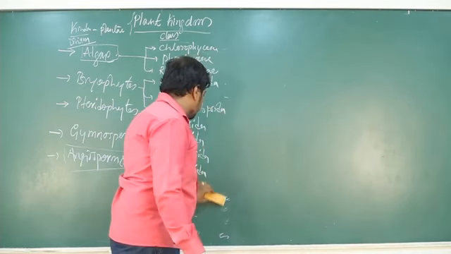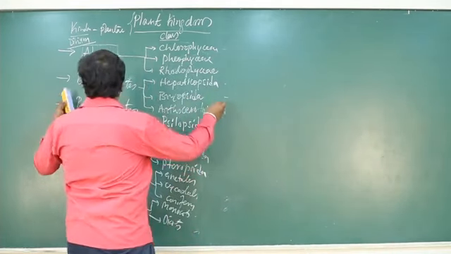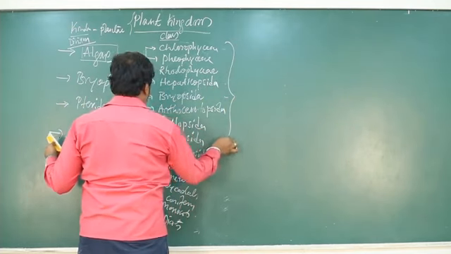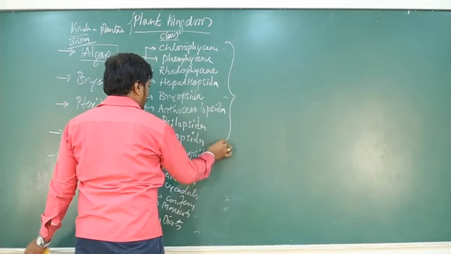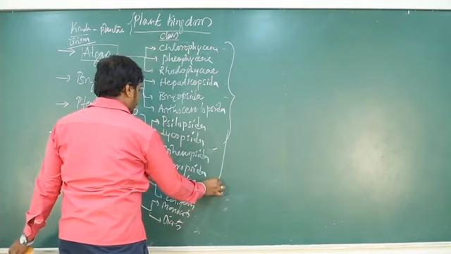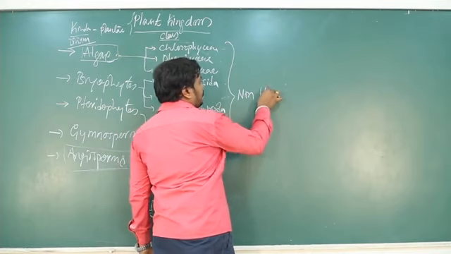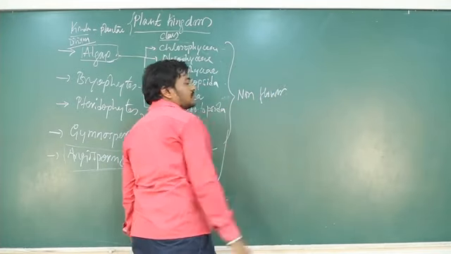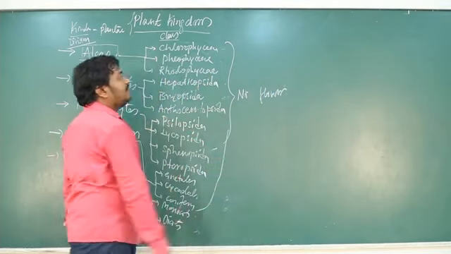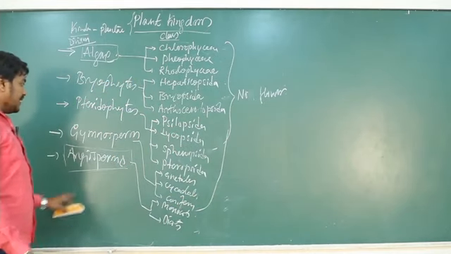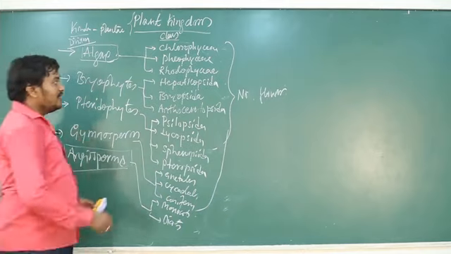Up to gymnosperms, they are non-flower producing plants. No flower is going to be produced, whereas angiosperms produce the flower.